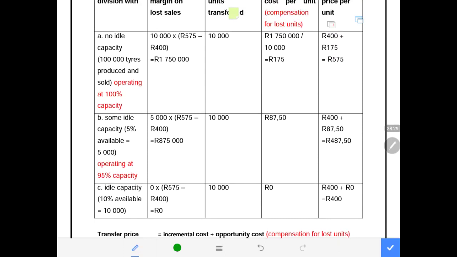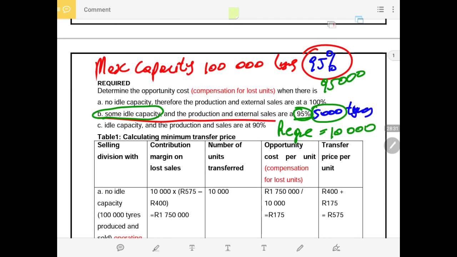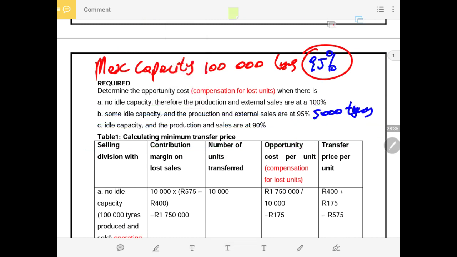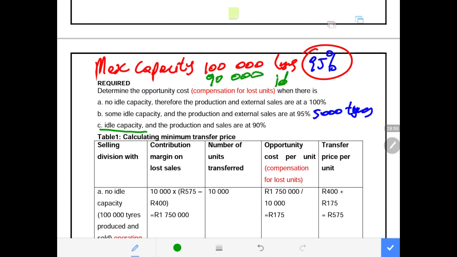Now in the third scenario, there is enough capacity. In this case, the tubeless tire division is producing and selling 90%, meaning 90,000. That means there is idle capacity, and that idle capacity is equal to 10,000 tubeless tires.